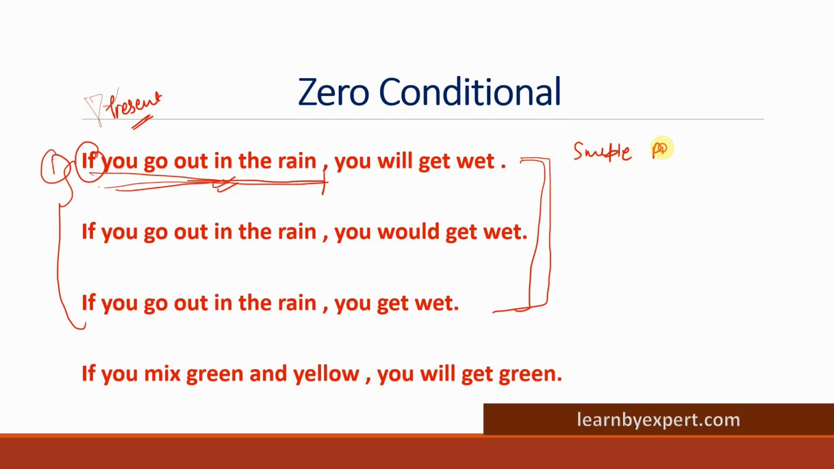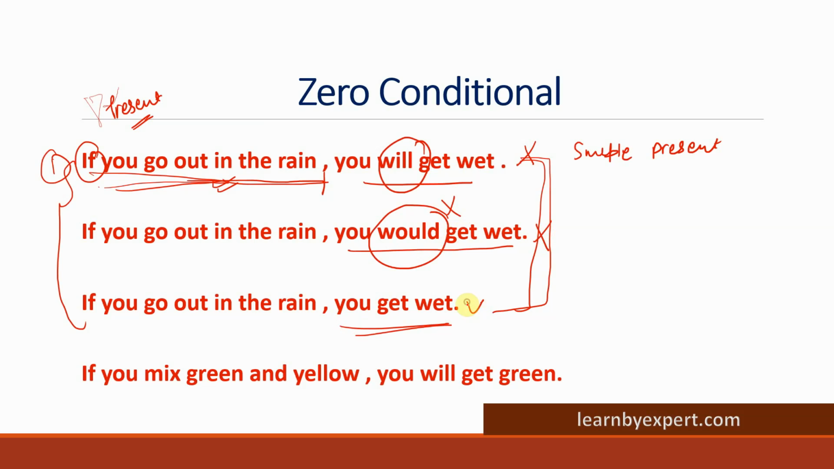We just discussed it, right? So what will happen? You will get wet. Is it correct? It is not correct because of the usage of will. We will not use future tense here. Okay, so, you would get wet. Is it correct? It is absolutely incorrect. The usage of would makes it incorrect. You get wet. This is absolutely correct. Why? Because this is simple present tense.